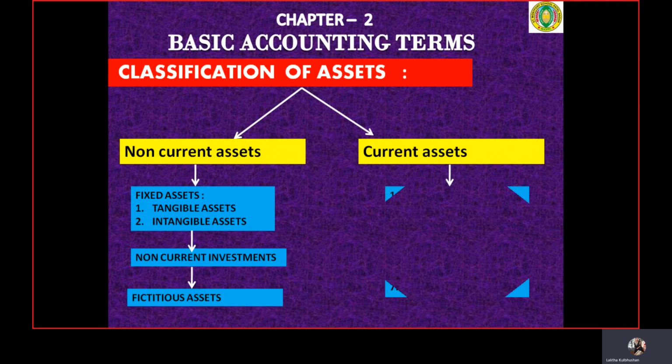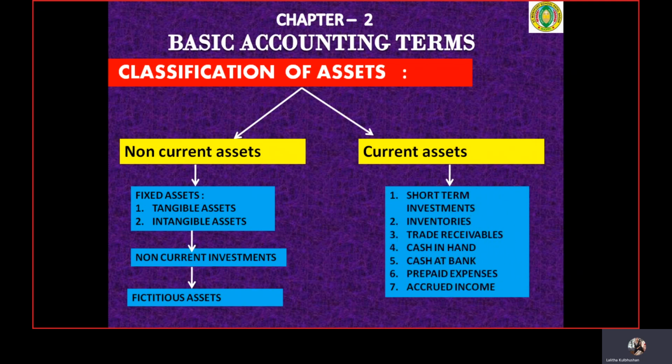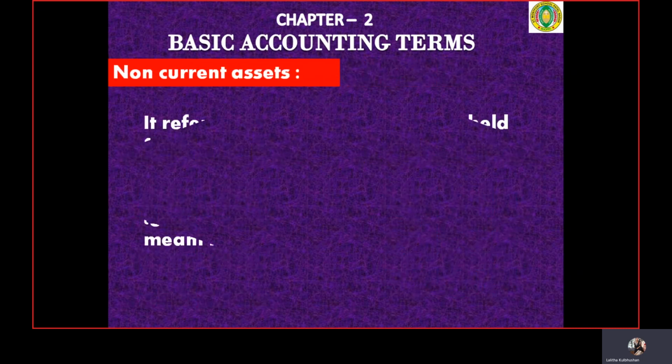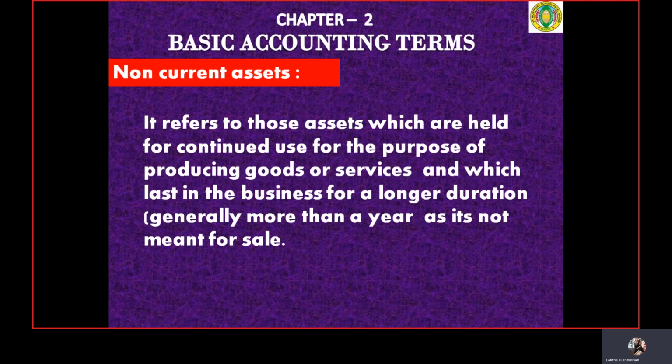Similarly, current assets have the following items, which have been listed here. We will discuss each item one by one later in this particular chapter. So children, let us first discuss what the term non-current assets stands for. Non-current assets are those assets which exist in the business for a longer duration and are generally not meant for sale. This is what we call non-current assets.